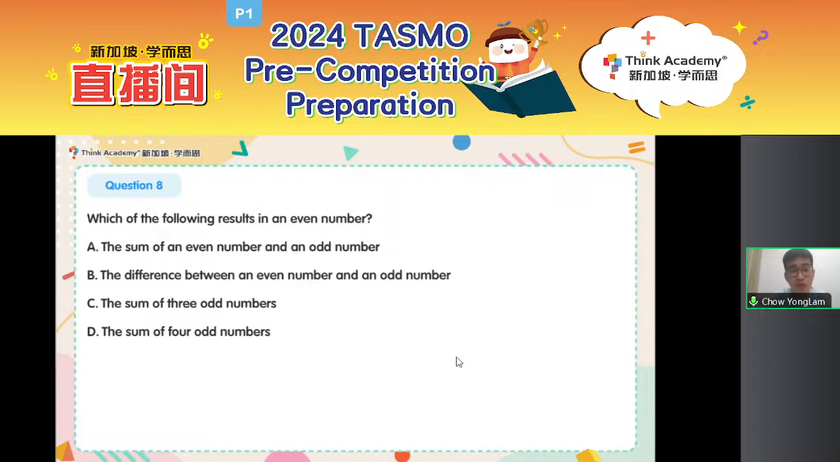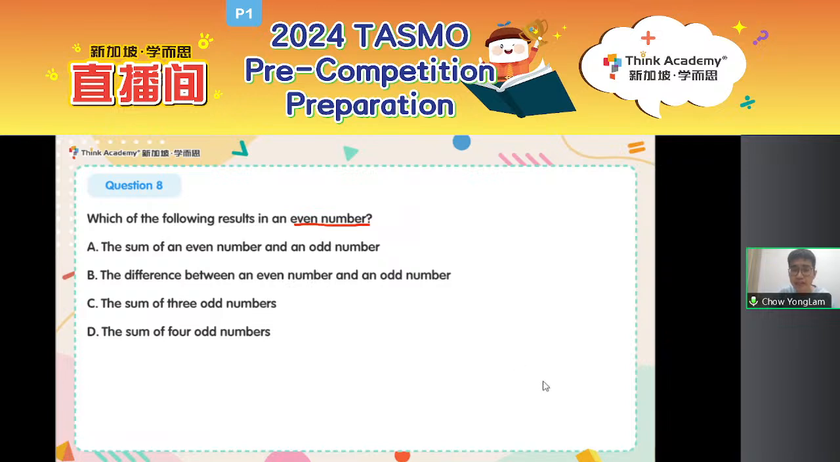Question 8 has no numbers at all. Oh goodness, what does this question even mean? Now, let's read the question together. The question asks, which of the following results in an even number? Okay, so it is either the sum of an even number and an odd number, difference of even and odd, sum of 3 odd, sum of 4 odd. Well, there are no numbers, all right? So how do we attempt this question?